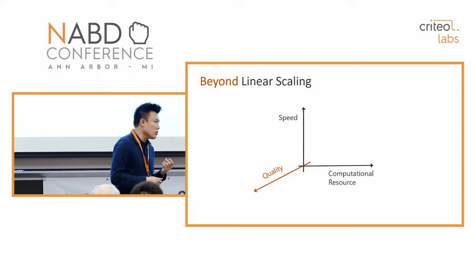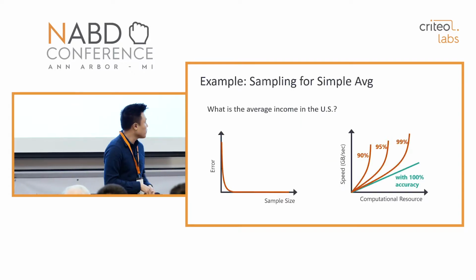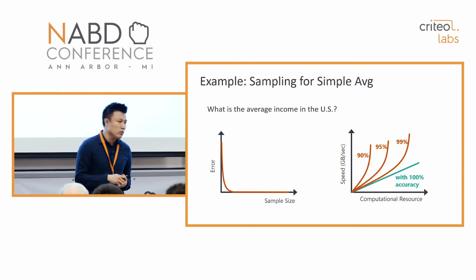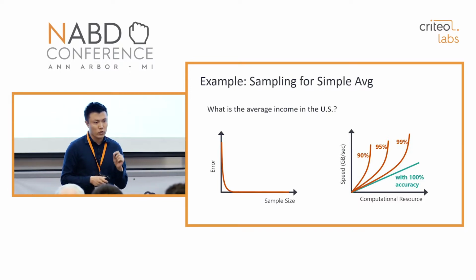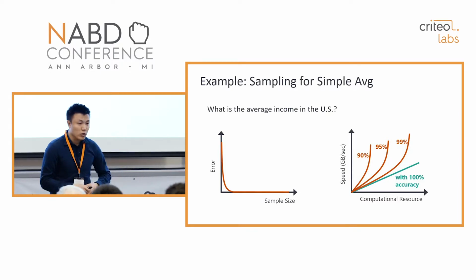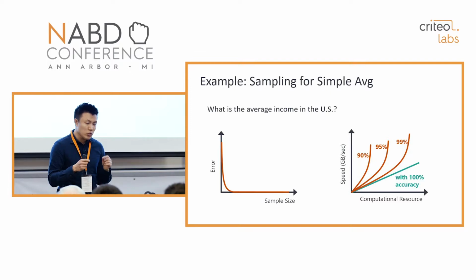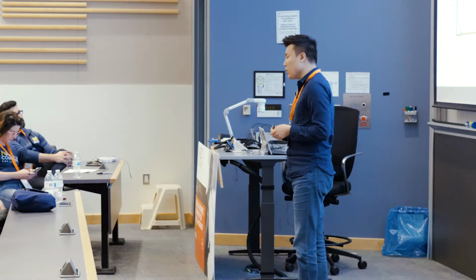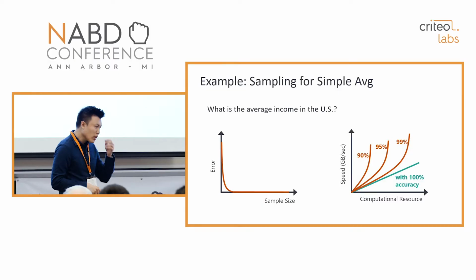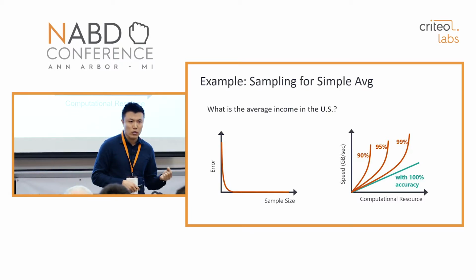To see how we can get superlinear scalability, let's take a simple example. We're trying to find out the average income of the United States. From statistical theory, we know that after seeing a tiny fraction of the entire data, if you sample it randomly and independently, the sample mean quickly converges to the true mean. This is the key insight behind asymptotic statistics. When we only see 1% of the data, we can still get an answer that's 99.9% accurate. This is the whole premise of superlinear scalability: by taking quality into account, we can get superlinear scalability in data analytics.